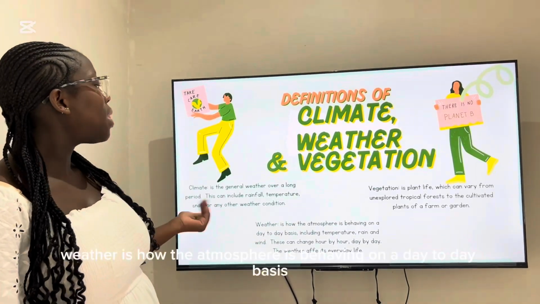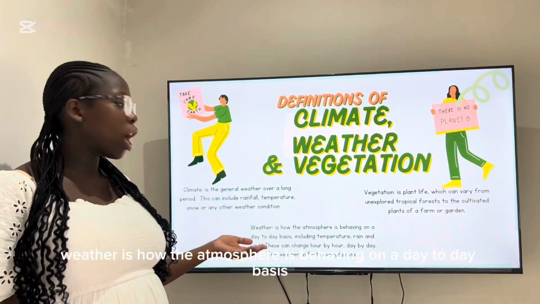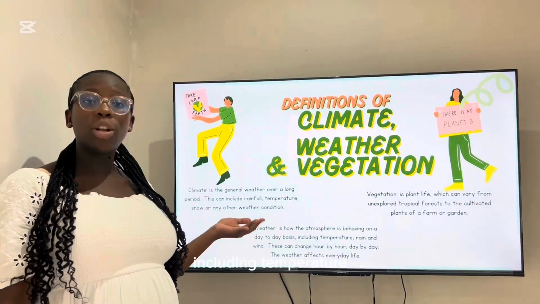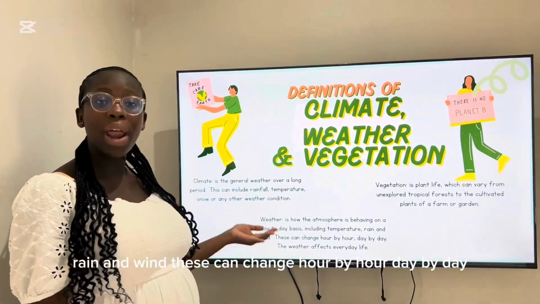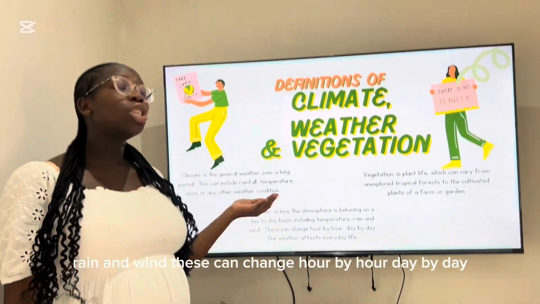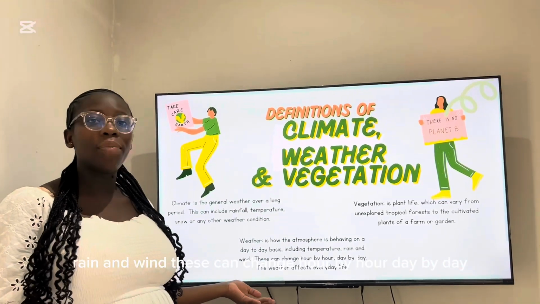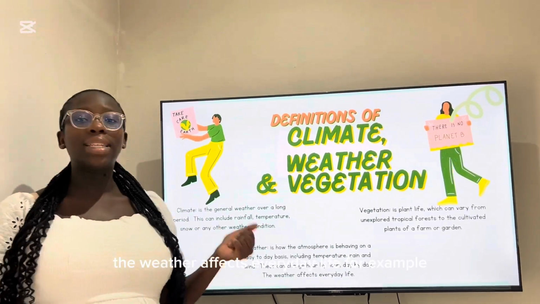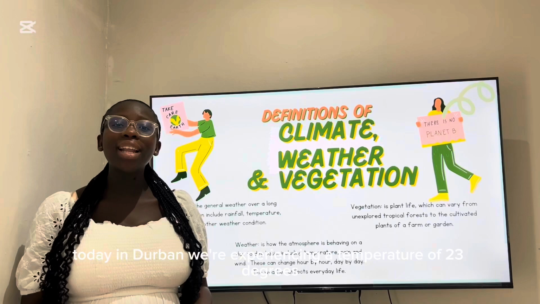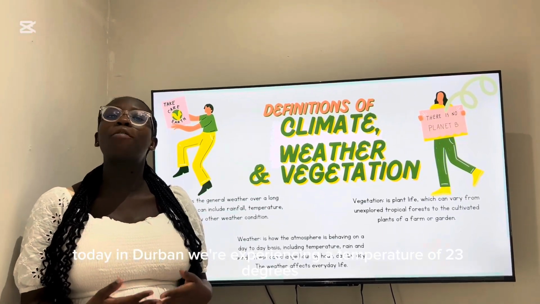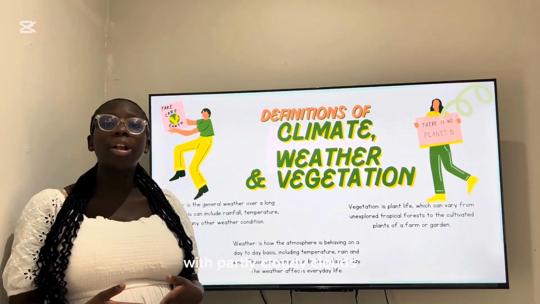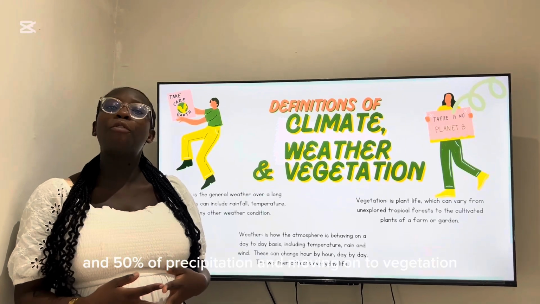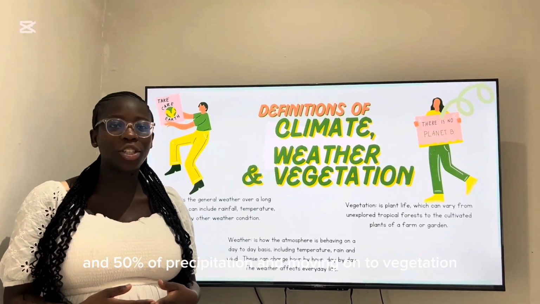And weather. Weather is how the atmosphere is behaving on a day-to-day basis, including temperature, rain, and wind. These can change hour by hour, day by day. The weather affects everyday life. For example, today in Durban, we're experiencing a temperature of 23 degrees with partly cloudy skies and 50% precipitation.